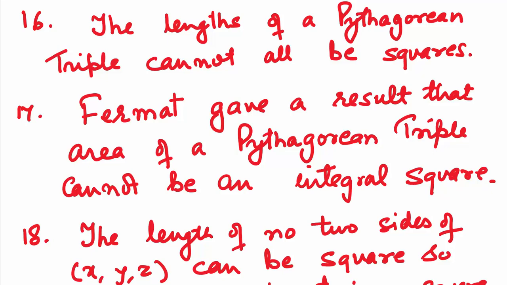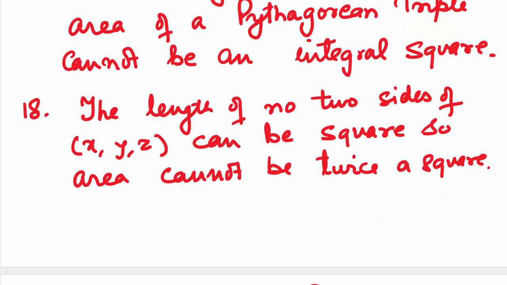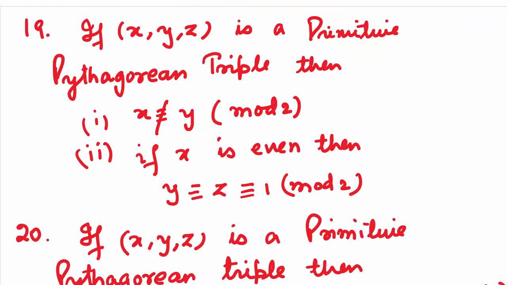Another thing, the lengths of a Pythagorean triple cannot be squares. By lengths we mean the legs, or the two perpendicular sides. Fermat gave a result that the area of a Pythagorean triple cannot be an integral square. The lengths of no two sides of the triple x, y, z can be squares, so the area cannot be 2 times a square.